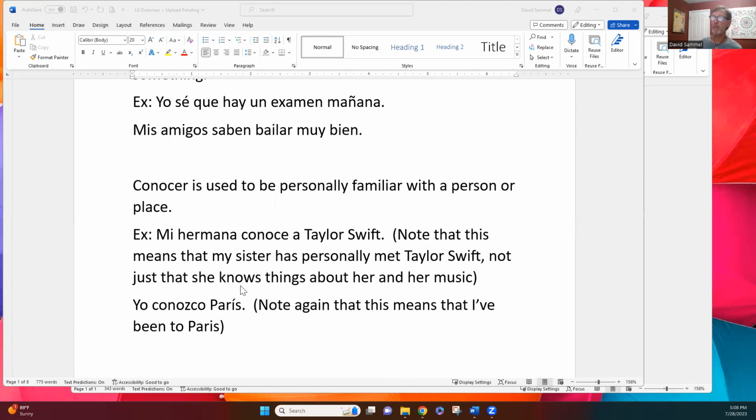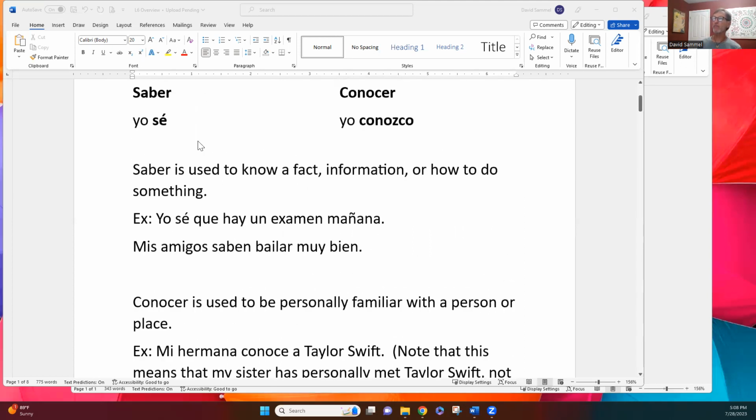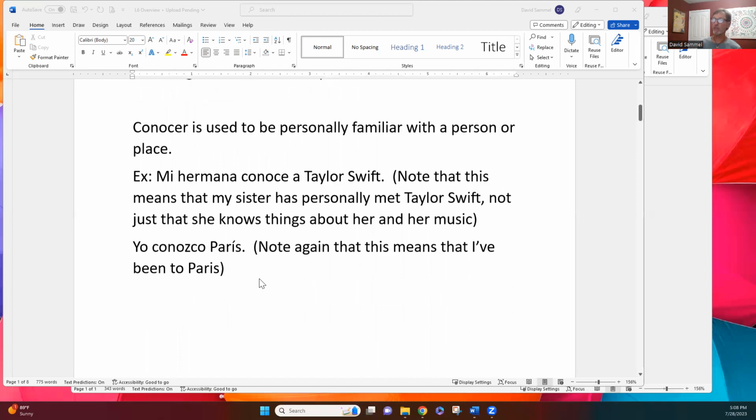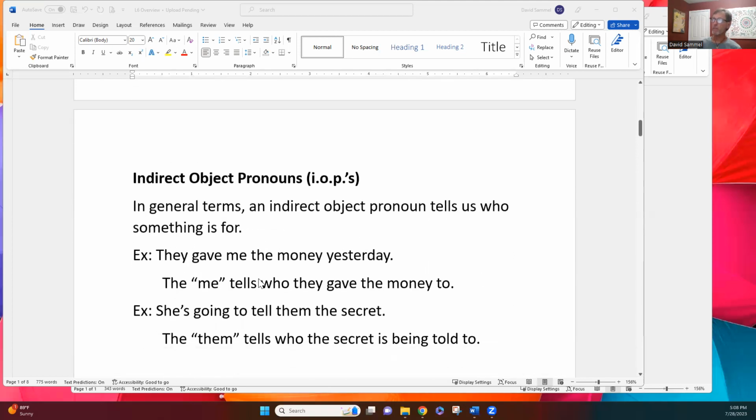Okay, so that's basically all there is. A couple of irregular conjugations in the yo form, and then different uses for saber, which is used for information or facts or doing something, and then conocer if you're familiar with a place or a person. Okay, that's about it for conocer versus saber.